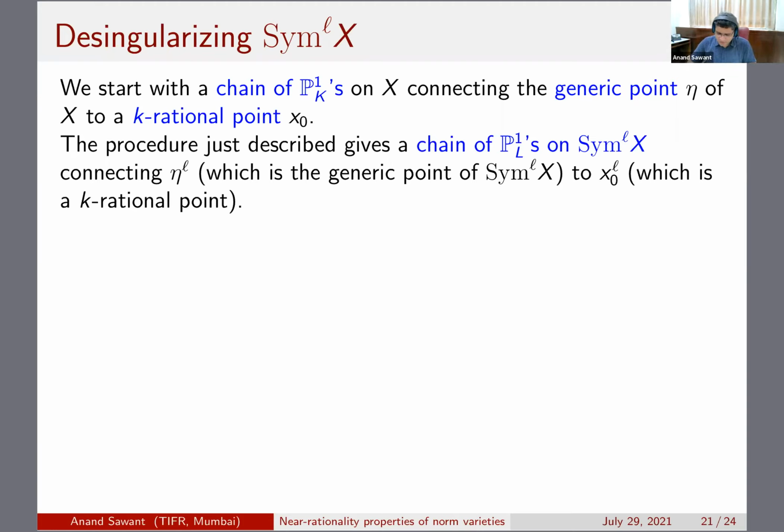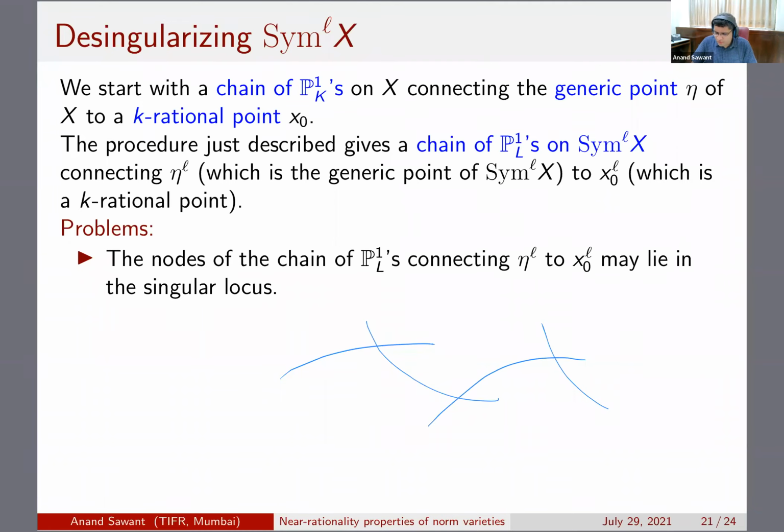Okay, so there are some problems with this. This is not going to give us the final answer. Of course, consider the nodes of the chain. By this I mean that there is an eta, and then there is an X0, and there are P1s connecting eta to X0 over here somewhere, finally to X0, and these are the points which I call nodes. These nodes may lie in the singular locus.